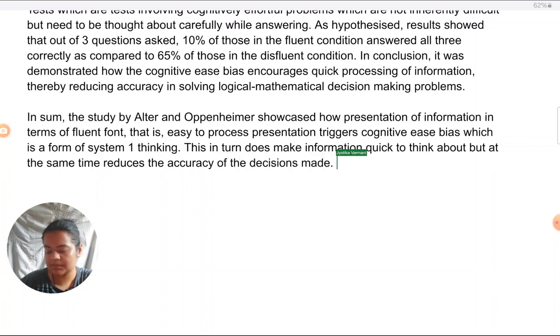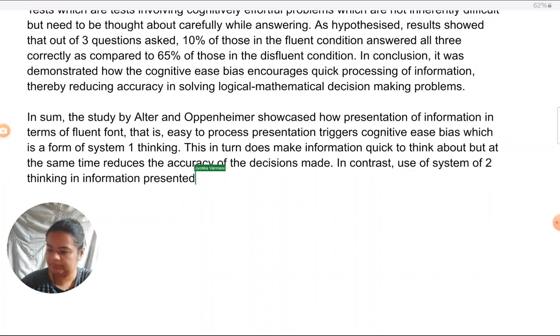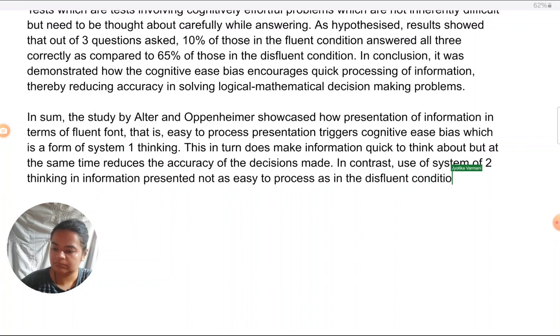In contrast, use of system 2 thinking, in information presented not as easily as in the disfluent condition in this study, helps avoid biases.